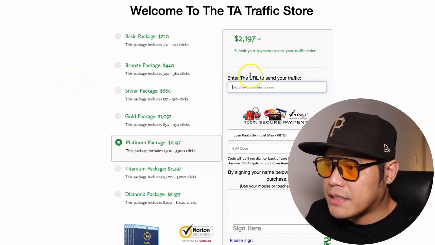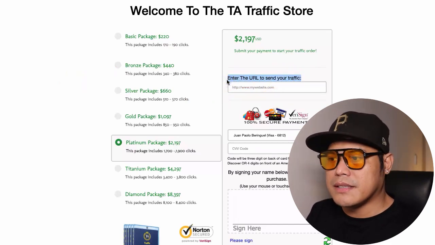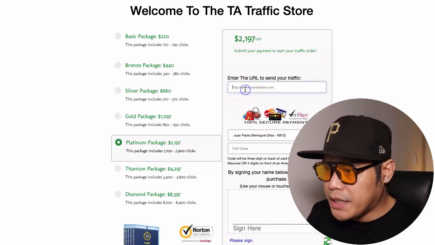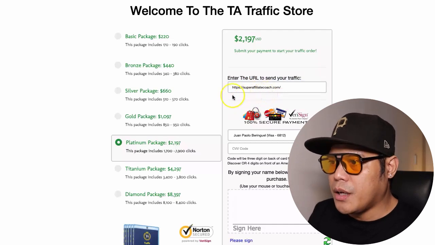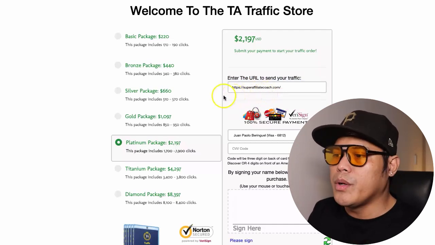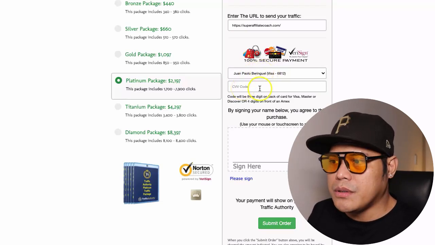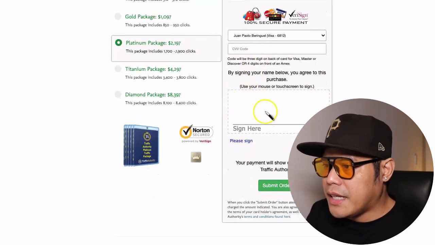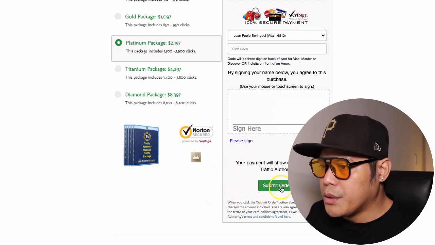So again, it says enter the URL to send your traffic. My recommendation is send the traffic to your lead capture page. So I will put the link here. There you go, superaffiliatecoach.com. That's going to be the link that we will promote. And then you select your payment method, enter your CVV code, which is your credit card details, and then you sign here, and then you click on submit your order.